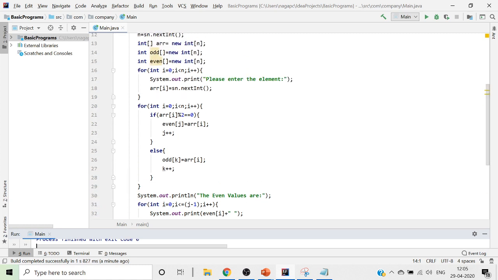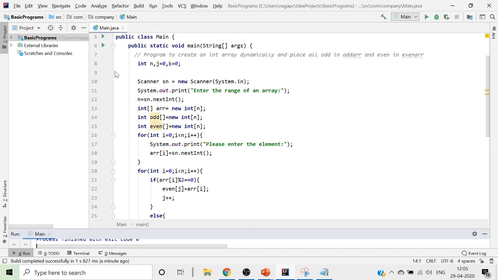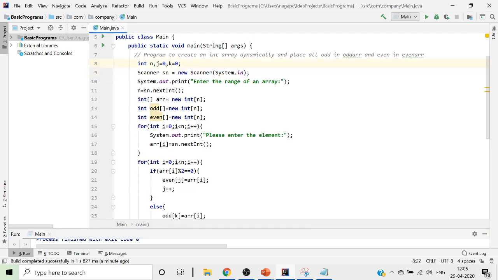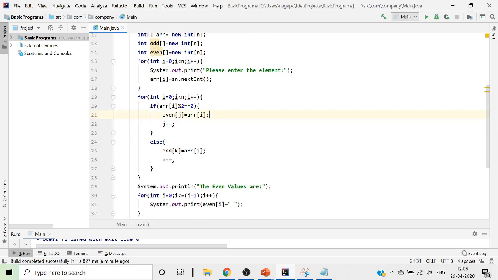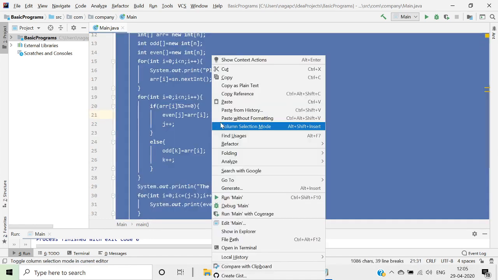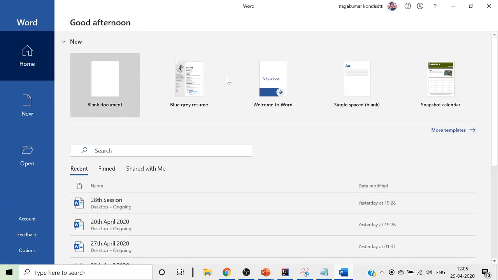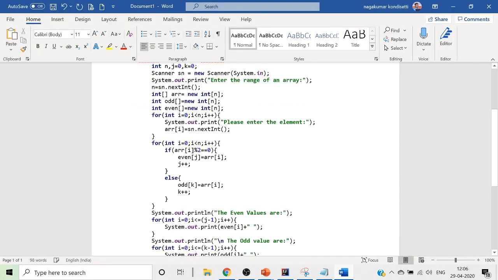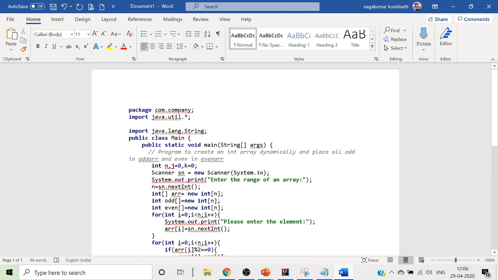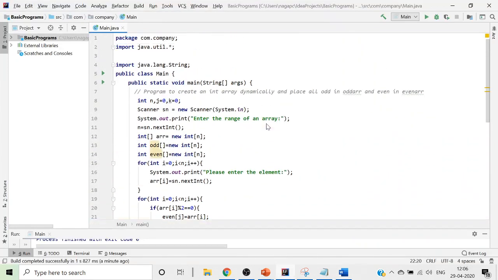So what we have done in this program is we have created an array, and then we have split that array into an even array and an odd array. Let me copy all of this. Let me put it in a Word document for you, because this is much bigger in size, so I cannot get this screenshot done. So this is how we create it. Hope everybody is clear. सबको समझ में आ गया होगा.